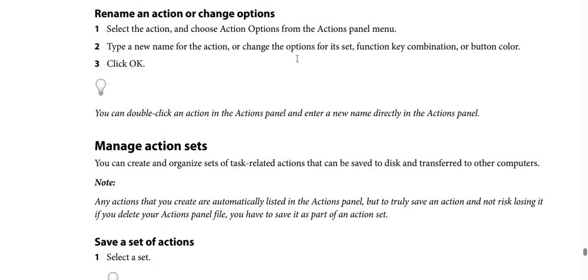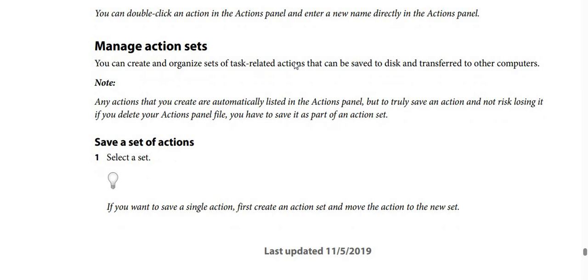And also you can double click an action in the actions panel and enter a new name directly in the actions panel. How to manage actions sets. By the way, you can create and organize sets of task related actions that can be saved to disk and transferred to other computers, by the way.